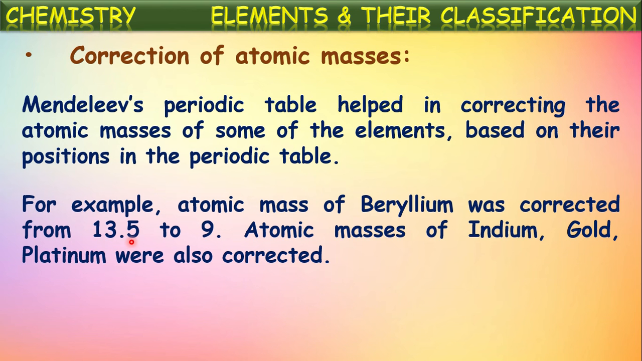Earlier it was expected that its atomic mass was 13.5. But after placing this beryllium in the periodic table, its atomic mass was corrected to 9. In a similar way, the atomic masses of indium, gold, and platinum were also corrected based upon their positions in Mendeleev's periodic table. Earlier, they were assumed to be something else, but after placing them into the table based upon their positions, their atomic masses were corrected. This is one of the advantages of Mendeleev's classification and table.